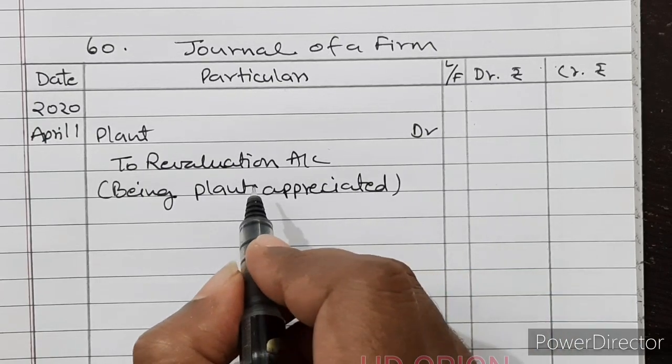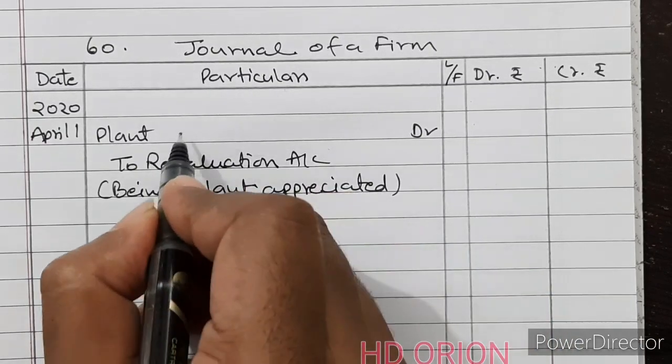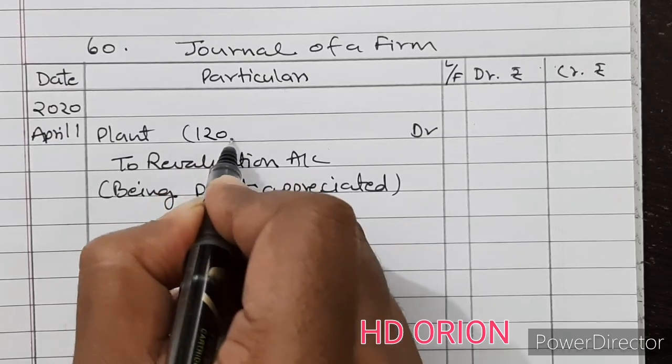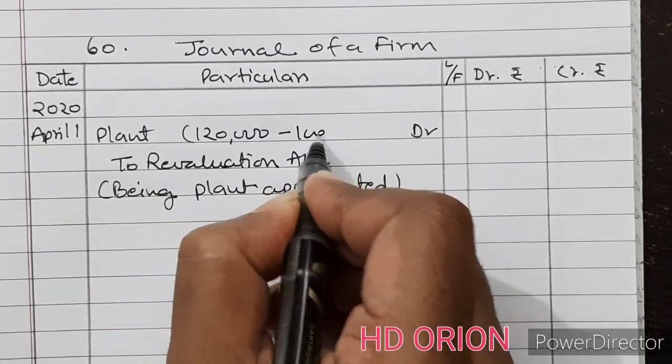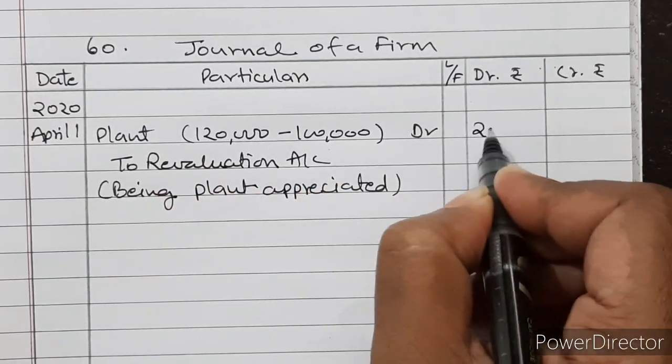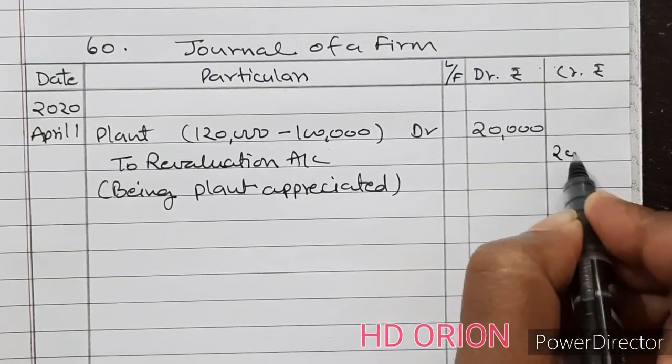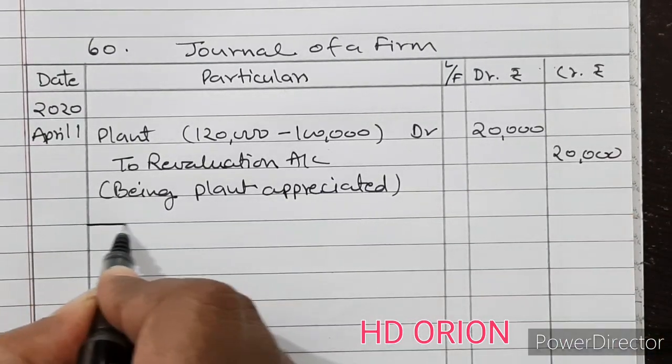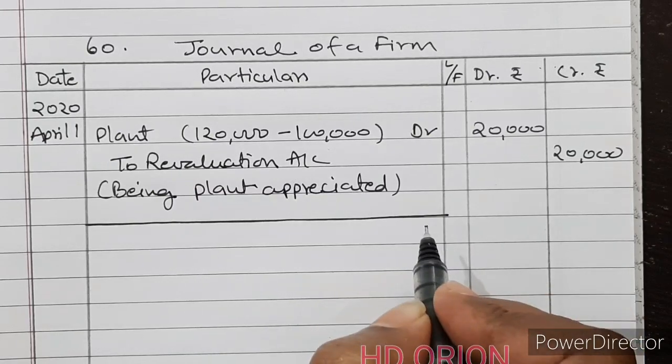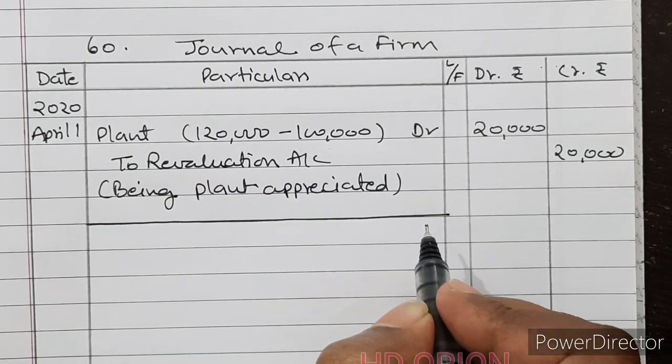Now it is appreciated to 1,20,000, but inside the balance sheet it is given 1 lakh. So increase in plant is for rupees 20,000 only. Then it further says building is also appreciated.